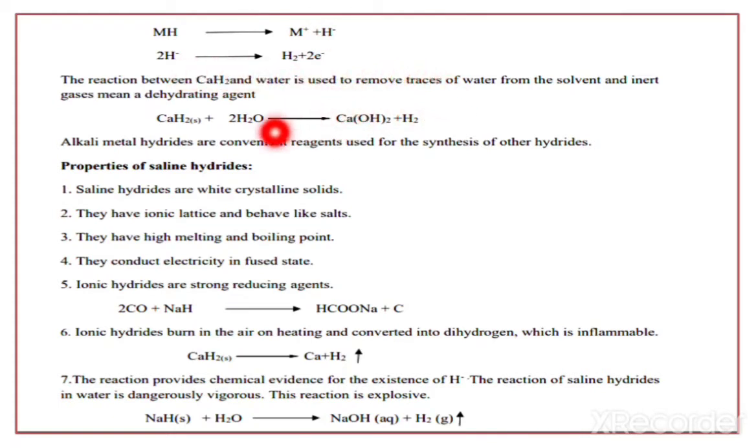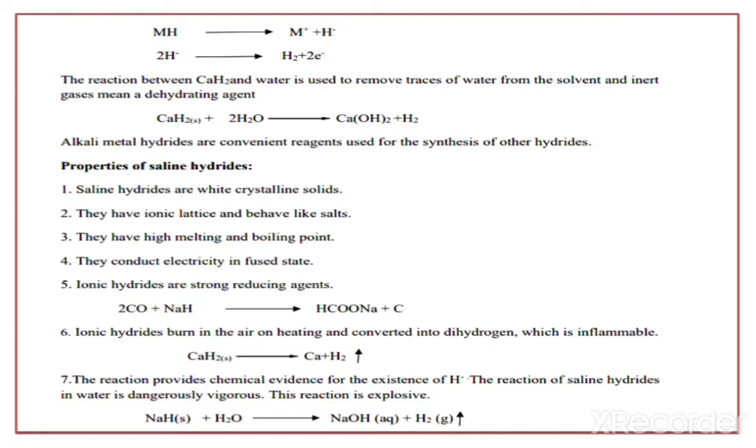The reaction between calcium hydride and water is used to remove traces of water from the solvent or the inert gases, that means it is used as a dehydrating agent. That means if excess water is present in a solvent, it is removed by using this calcium hydride. Okay. Now the alkali metal hydrides are convenient reagents used for the synthesis of other hydrides.